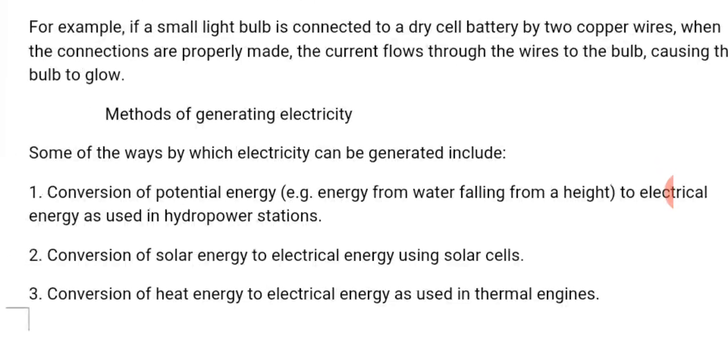Conversion of potential energy. For example, energy from water falling from a height to electrical energy, as used in hydropower stations. So electricity can be generated through falling water from a height.